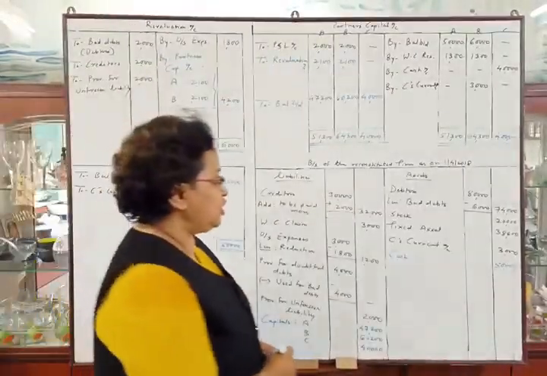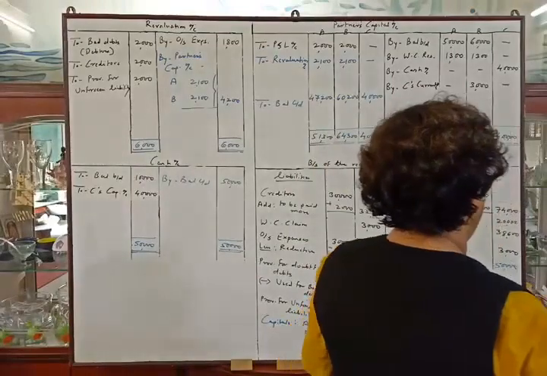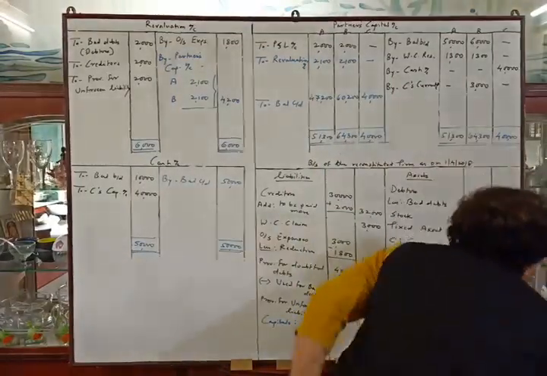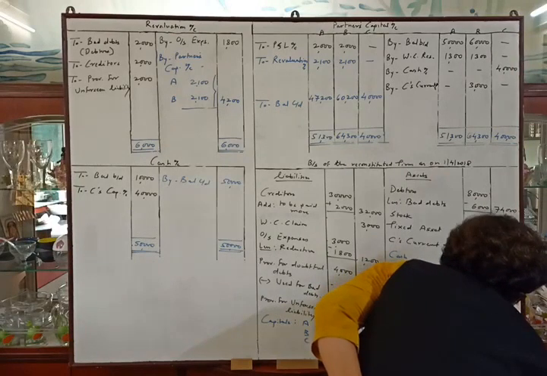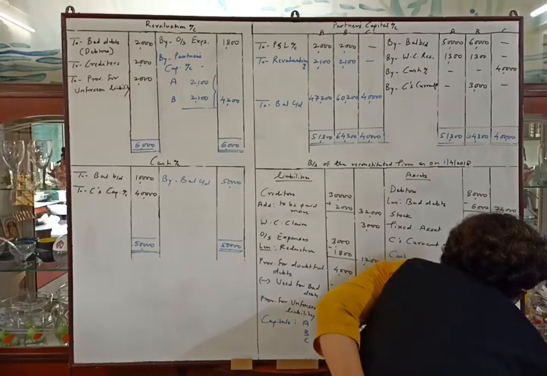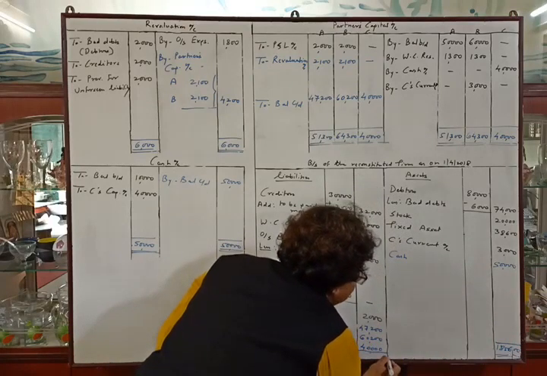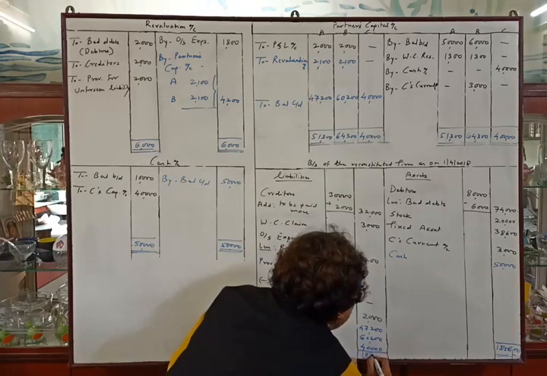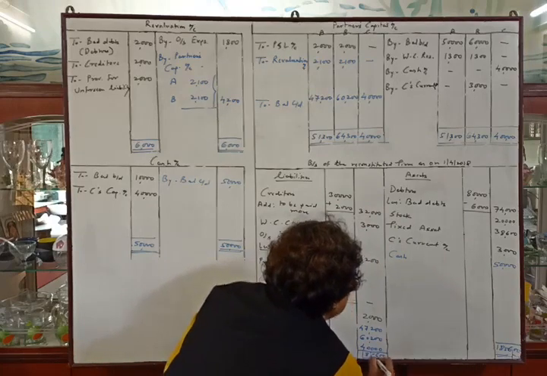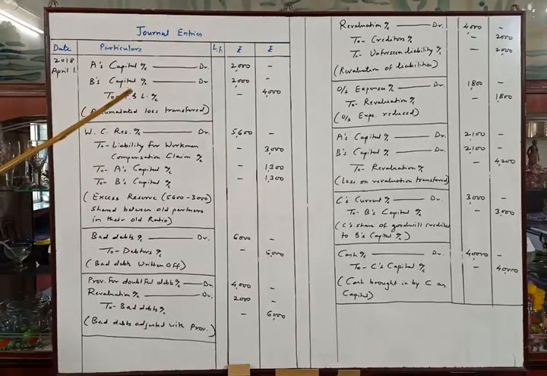So the total of asset side is 1,85,600 and here we will write the total. I have limited space here, so you have to write it properly, 1,85,600.